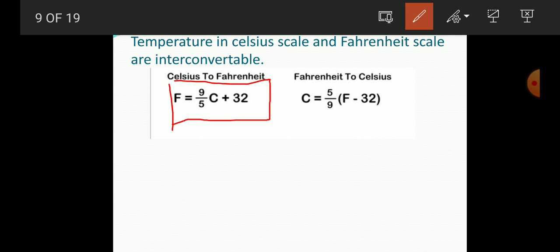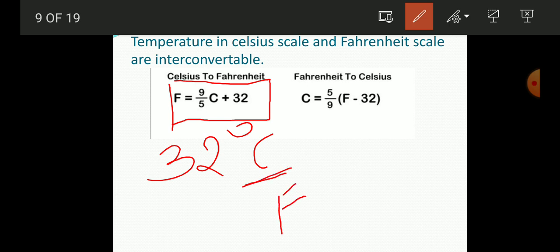Suppose a temperature is given to you like 32 degrees Celsius, and you are trying to convert this degree Celsius into Fahrenheit, then this is possible by using this formula. F, that means the Fahrenheit scale, is equal to 9/5 C, where for C you have to write the temperature which is given in degrees Celsius, and then add 32.